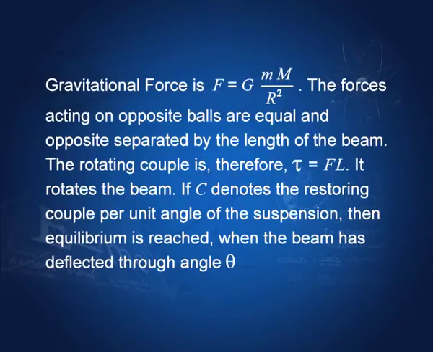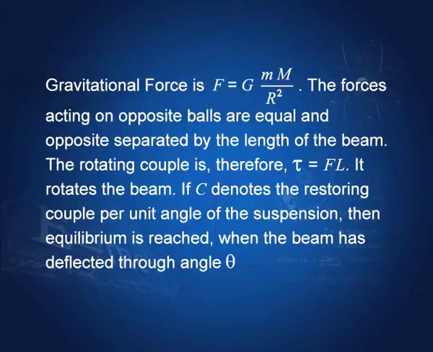The gravitational force, as we have seen, has magnitude F equal to G times small m times capital M by r squared, and the length of the beam is L. Therefore, the couple tau is F times L. If C denotes the restoring couple per unit angle of suspension, then equilibrium is reached when the beam has deflected through an angle theta.